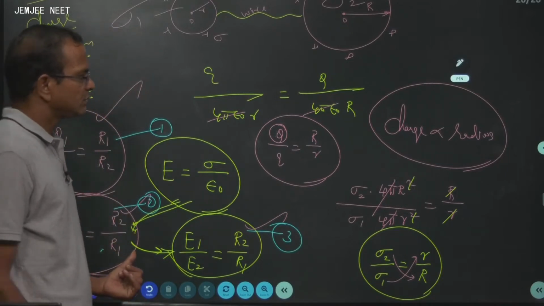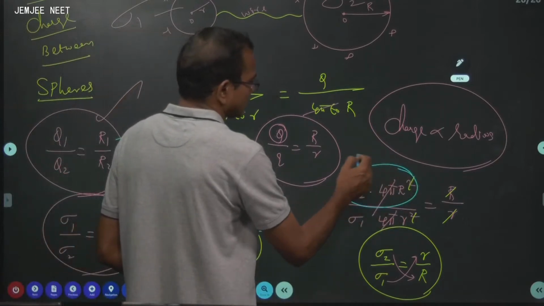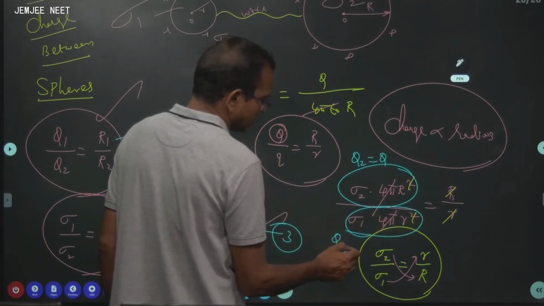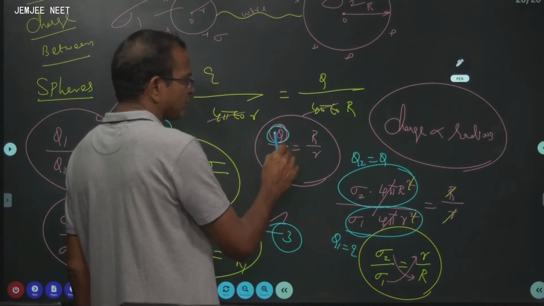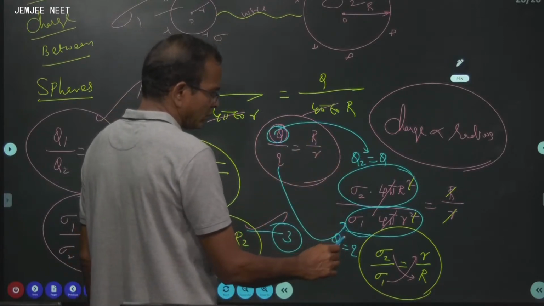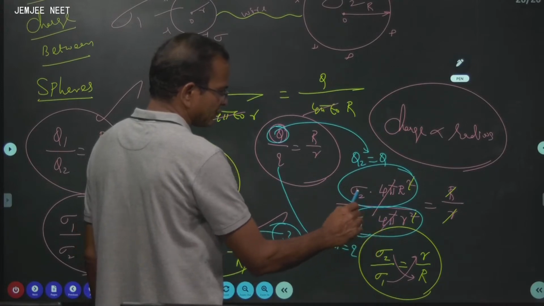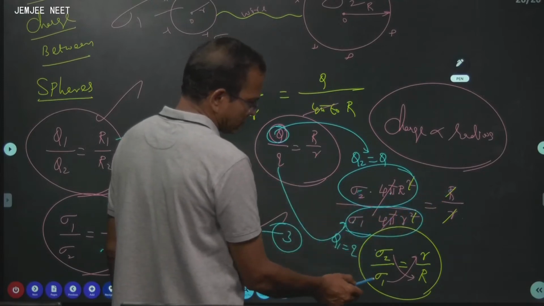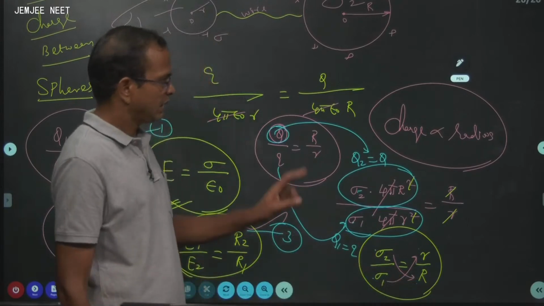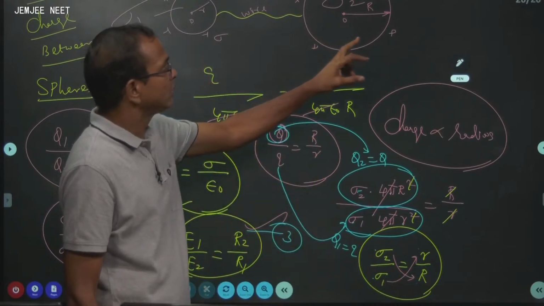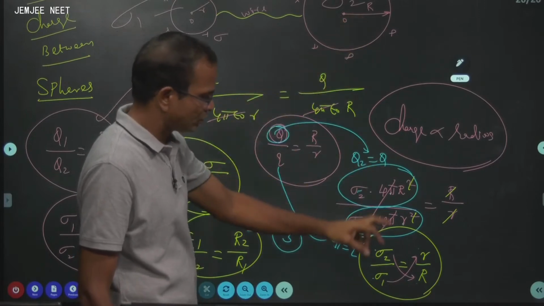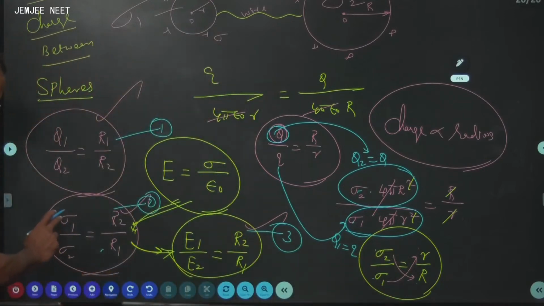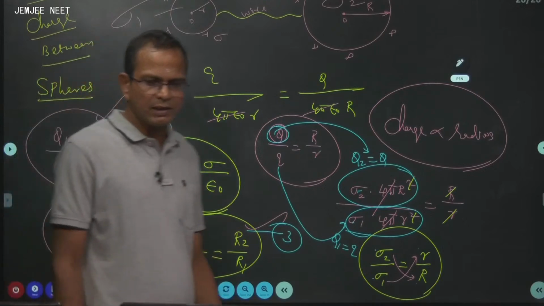Second part, right? So this is Q2, I call it capital Q. This is Q1, I call it small q. Understood? What is charge? Surface charge density times area. After cancelling and cross multiplying, you will find that sigma 2 by sigma 1 is small r by capital R, meaning inversely proportional to their own radius. Capital Q depends on capital R, so that becomes inversely proportional. So I universalize the equation: sigma 1 by sigma 2 is given by R2 by R1. Clear?